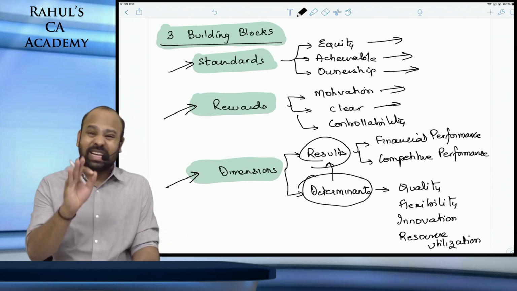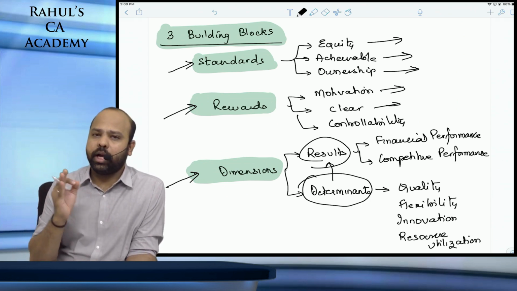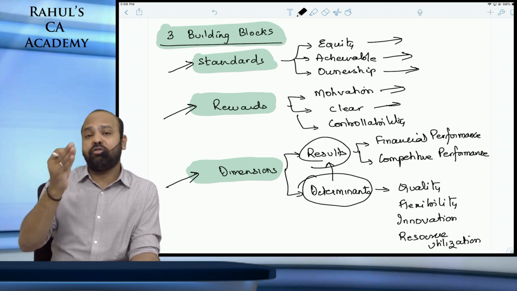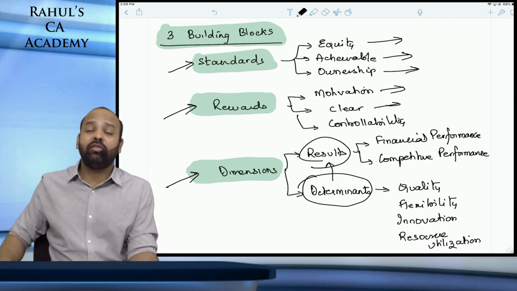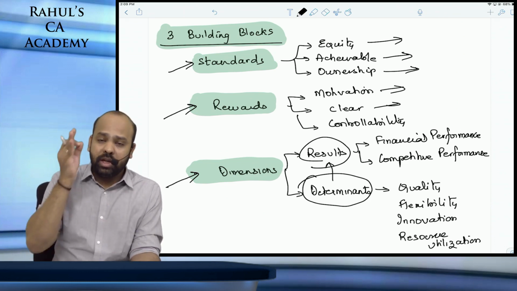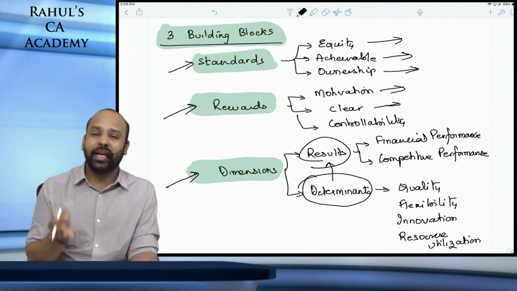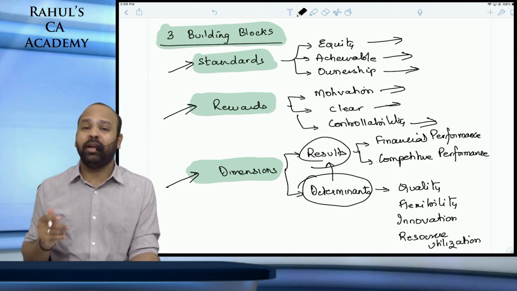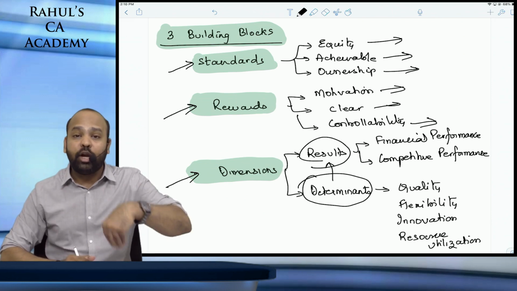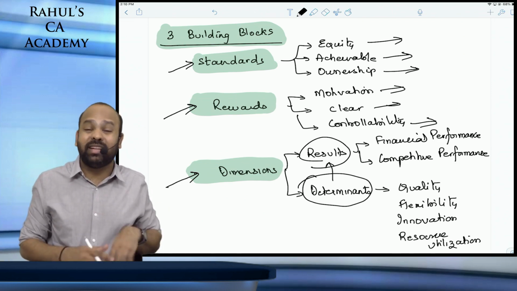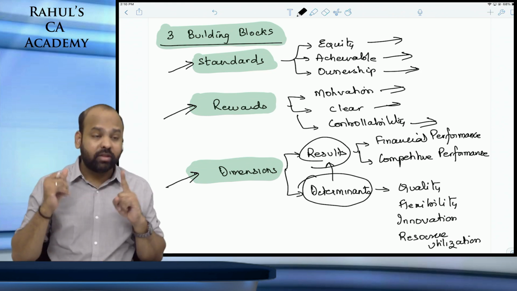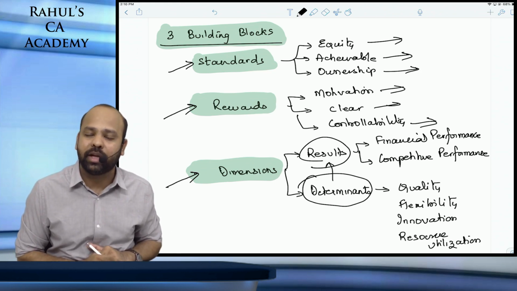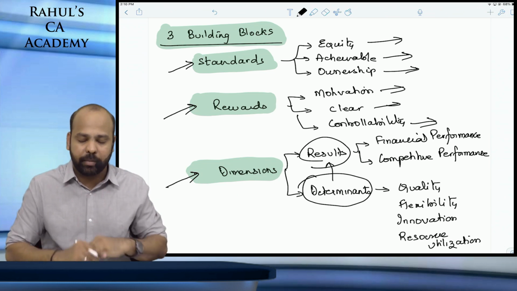The reward should be very clear, guys, and communicated properly to the employees. When you say clear and communicated properly, beta, you should not say, perform better, I will give a very good reward on a later date. What is very good? Please define. It is subjective. Define the reward system very clearly, guys, and communicate it properly to the employees. Tell them, if you do this, you will get this. Controllability. Let the reward be based on factors that are controllable by the employees. If you try to evaluate their performance based on uncontrollable factors, it is unjust. It is not correct. So yes, the rewards that are being fixed by an organization, beta, should be motivating, very clearly communicated to the employees, and based on controllable factors.